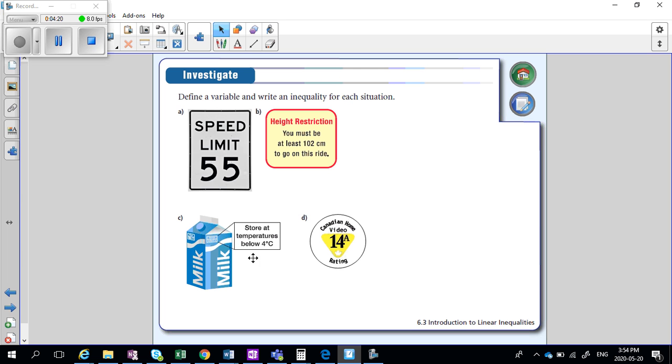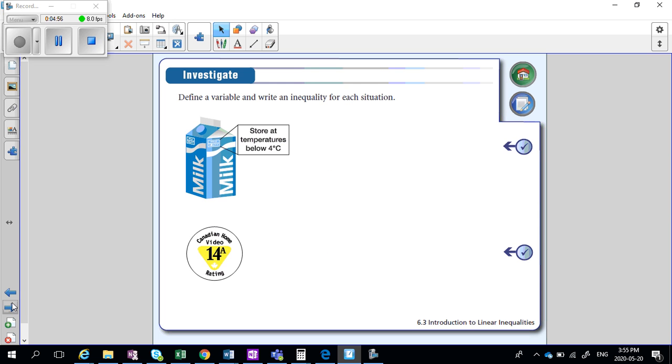Same with the milk. Look, the milk has to be stored below 4 degrees. Okay, so 4 degrees is too hot, so it has to be less than or equal to 4. I said M for milk. Milk has to be less than or equal to 4. And look at the last one. On a movie, look, 14A. So that means you have to be at least 14 years old in order to watch that movie. So this is a minimum again. So we're going to say that age, we could say A, has to be greater than, bigger than, or equal to 14. Okay, so that's some examples of how that works.